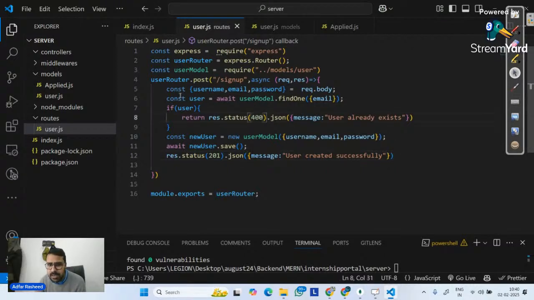So I'm simply telling it from my front end, from those three input fields, receive username, email, password. With that email, first of all, in my database, in my collection, find. And if this user exists, tell me user already exists. If it does not, then create a new user and then save that inside my user model. And finally, give me user created. But there's one simple thing.